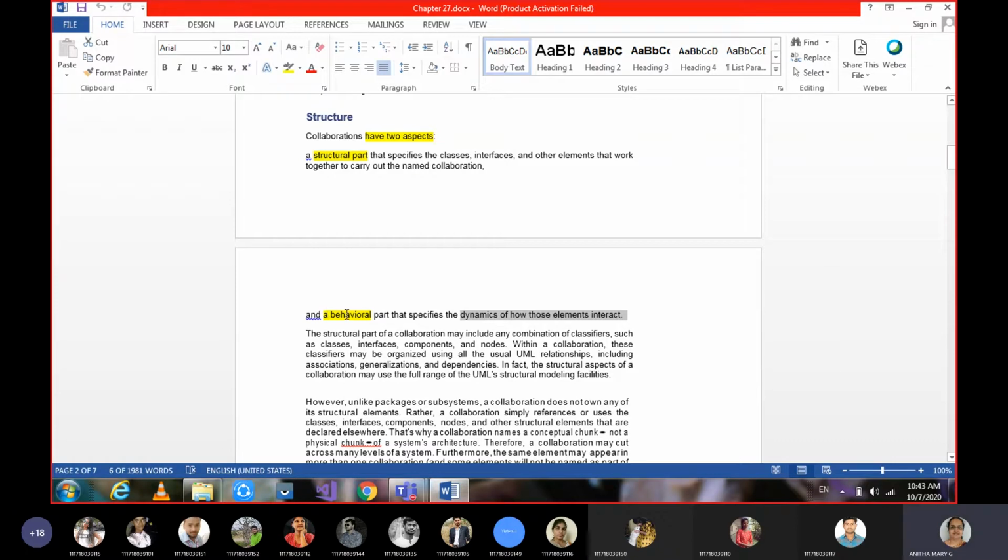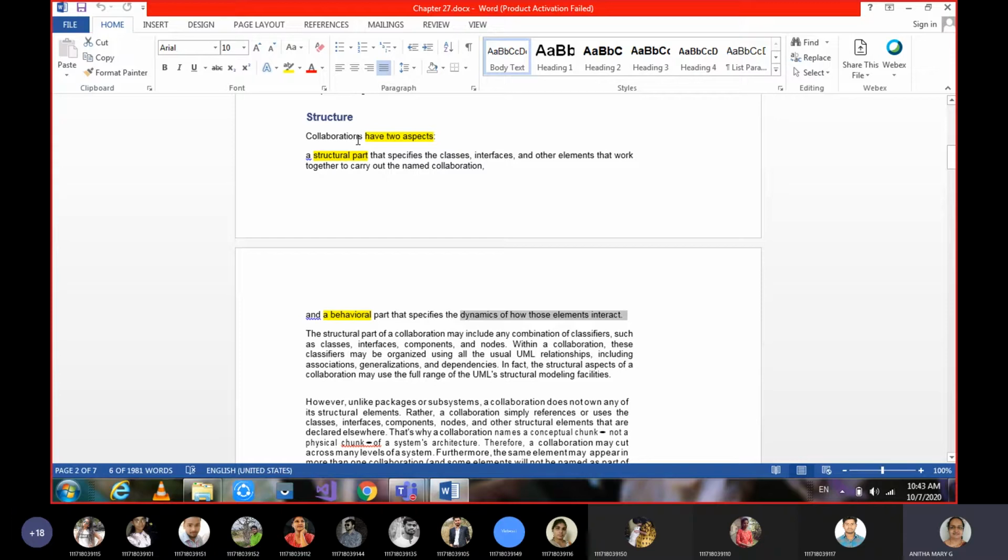So when we are talking about the behavioral part of a collaboration, we can talk about any one of the behavioral diagrams or dynamic diagrams. As we have 5 diagrams under dynamic or behavioral diagrams, that is the use case diagram, sequence diagram, collaboration diagram, activity diagram and state chart diagram. Among these 5 behavioral diagrams, any one can be explained under the behavioral part of the collaboration.